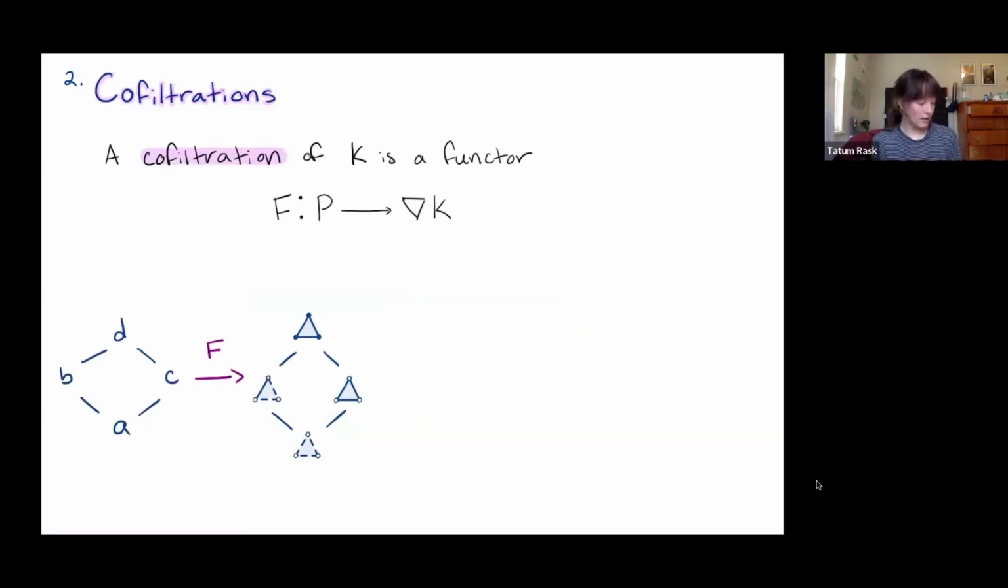All right. And so now we can define a cofiltration in pretty much the exact same way as we define a filtration of a simplicial complex. So again, it's going to be a functor from our finite poset P to now the category of soup complexes of K, this nabla K category. No surprise, but the objects are going to be our soup complexes, and the morphisms are again going to be inclusion maps. And just like we did with filtrations, we want to study how the topology or the homology of our simplex changes as we move through this cofiltration.